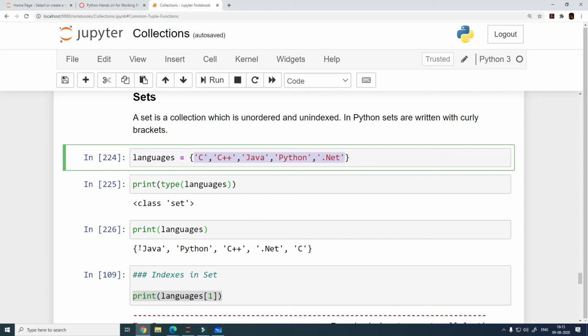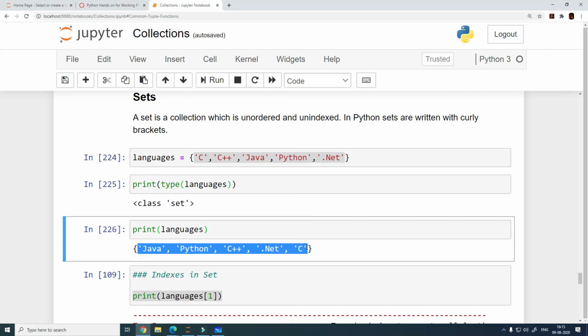But if you see here, it is not following the same order. It is some order which is not how we defined it, and we really do not know how it is ordering it. It is not alphabetical, it is not in the opposite direction, and it is not in the forward direction either. So we really do not know.